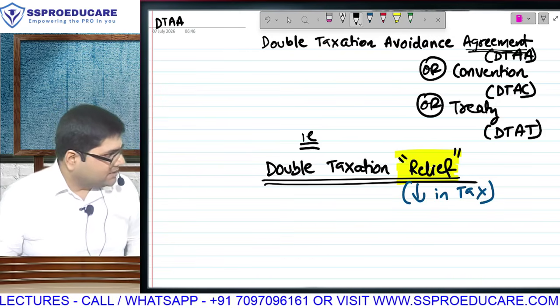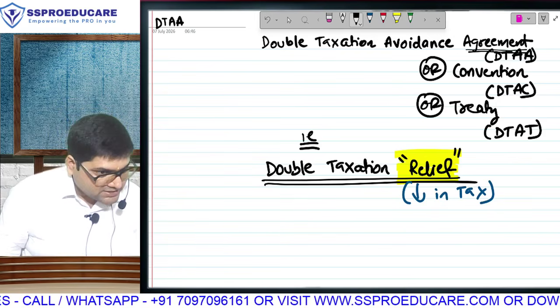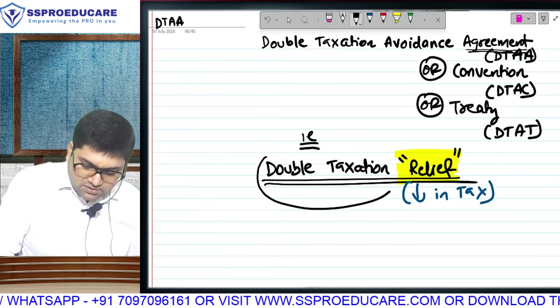By chance there is double tax. So this chapter will give us relief. So will we be interested in knowing what is that relief? Exam is one thing, real life के लिए भी. But before that, you know what?